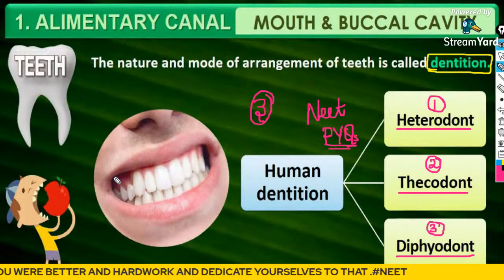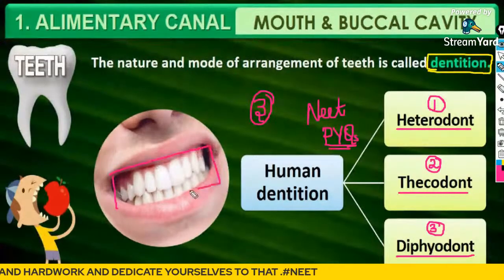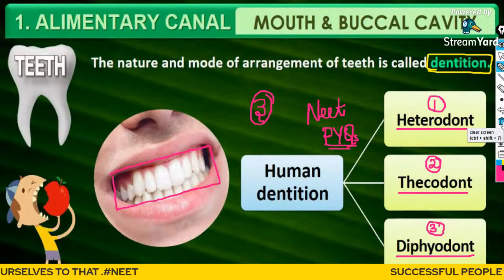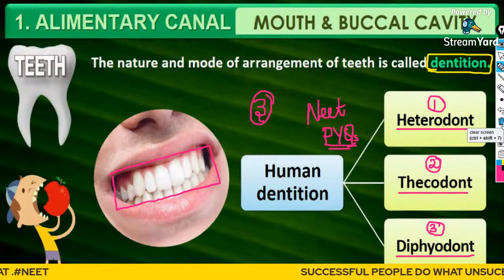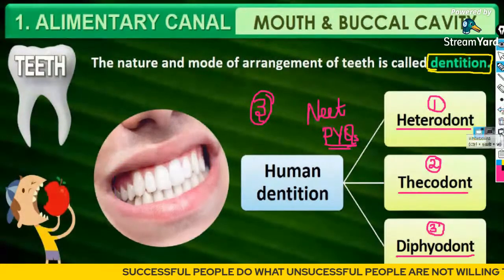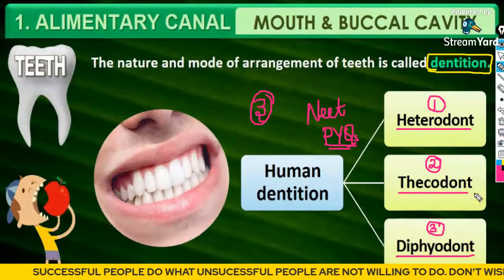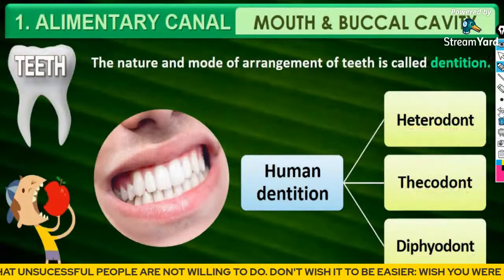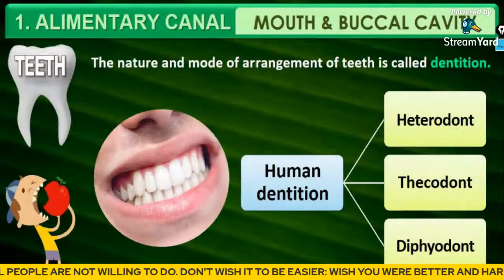How the teeth are arranged inside your mouth is called dentition. There are three important characteristics of dentition: heterodont, thecodont and diphyodont. Now let's discuss what each of these terms refers to.